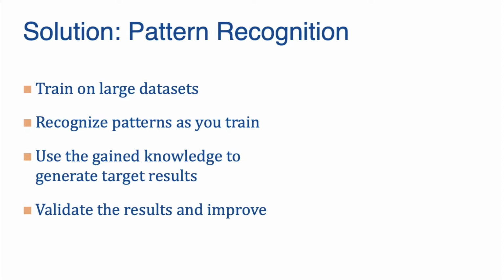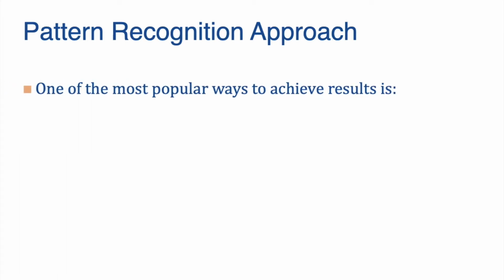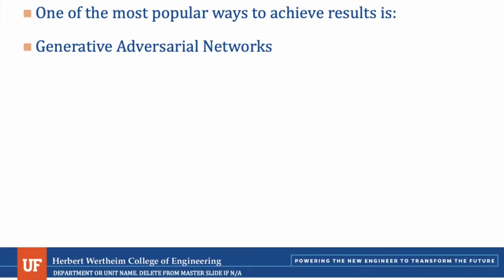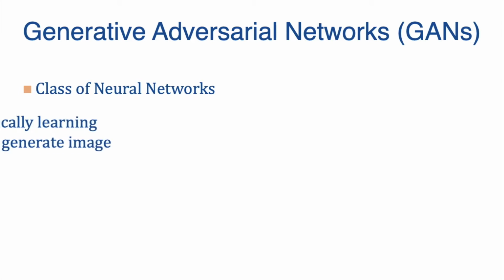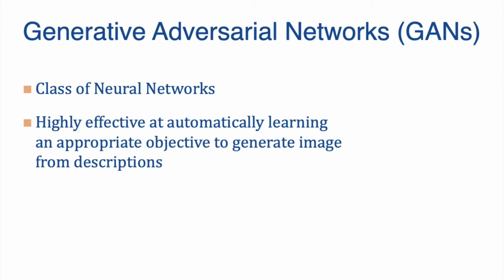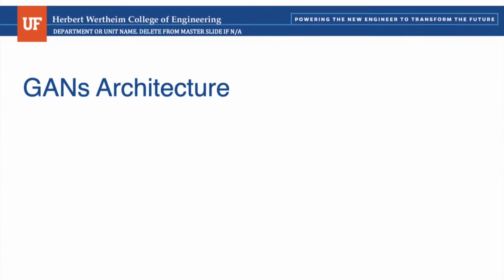One of the most popular ways to achieve results is via generative adversarial networks. Generative adversarial networks are basically a class of neural networks that are highly effective at automatically learning an appropriate objective to generate images from descriptions. Generative adversarial networks can discriminate between real and fake images. Since we are familiar with the role of generative adversarial networks, now let's take a look at a typical architecture of a generative adversarial network.